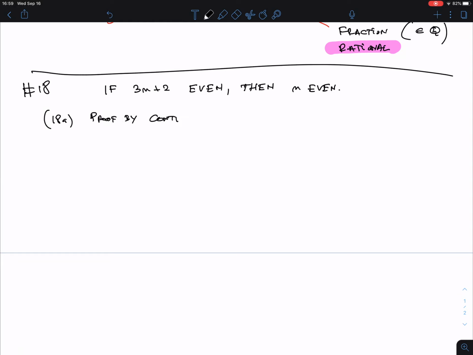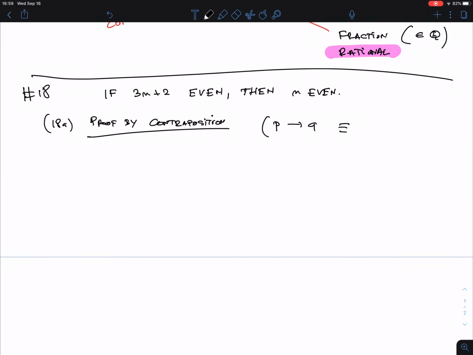And this is already something that we have to practice here. What is the contrapositive of a particular implication? Remember, if P implies Q is the implication, then this is logically equivalent to not Q implies not P. You negate both things, but you have to swap them.